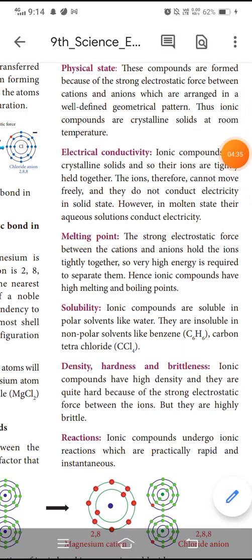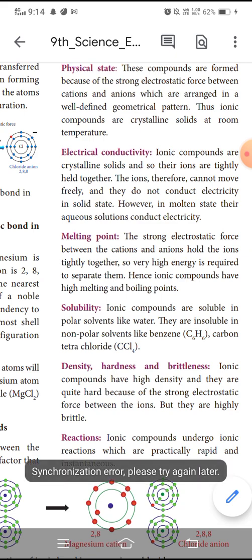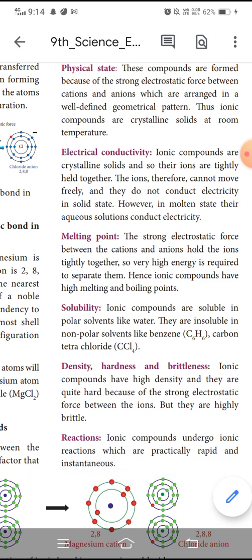Next one is melting point. The strong electrostatic force between the cations and anions holds the ions tightly together, so very high energy is required to separate them. To split the anions and cations, we need more energy.